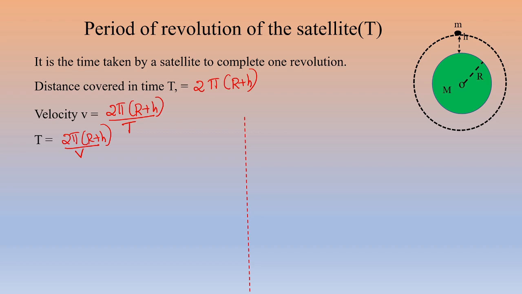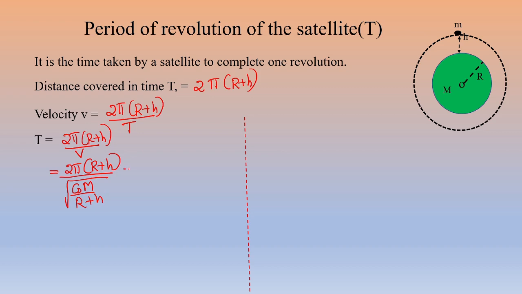In the previous section, we already have two expressions for the orbital velocity. So we can choose the first expression and substitute in the equation for capital T, that is 2 pi into r plus h divided by v, where v is equal to square root of capital GM divided by r plus h.